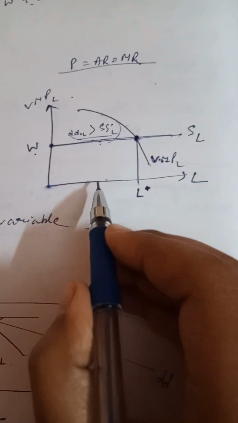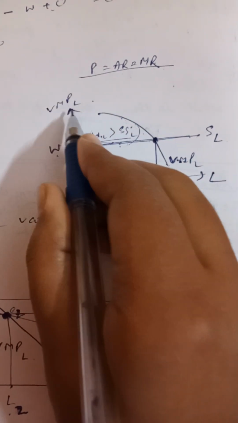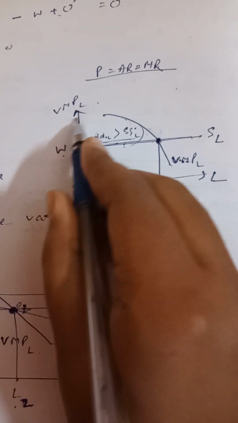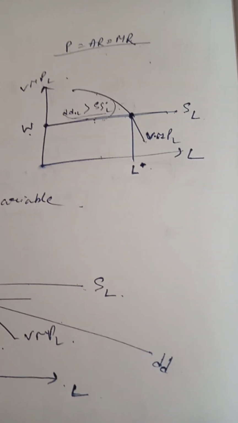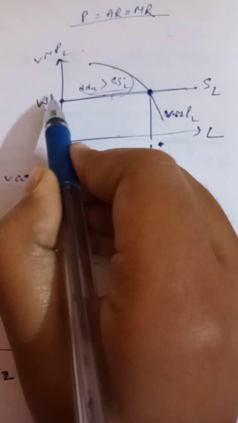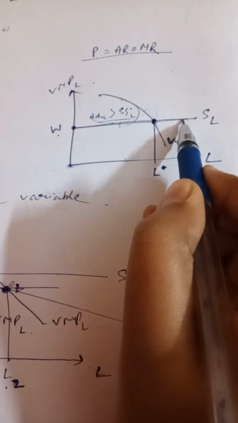Now let's show in the diagram what VMPL is. On the vertical axis we take VMPL, and on the horizontal axis we take labor. As it's perfect competition, the supply curve of labor is perfectly elastic, so it's horizontal.